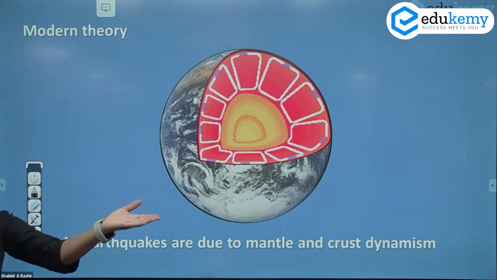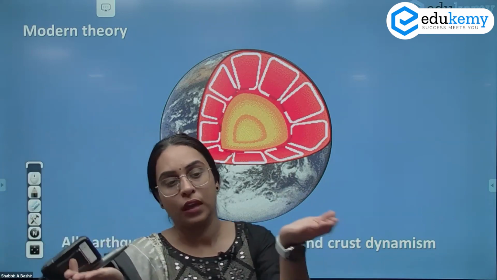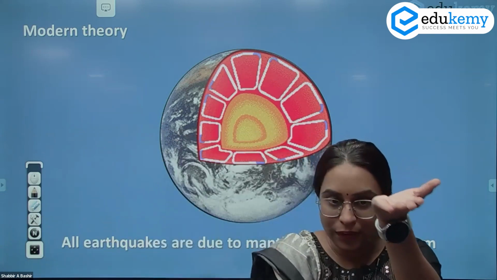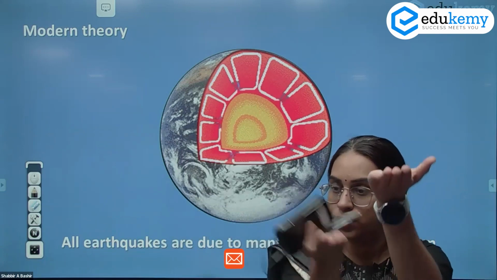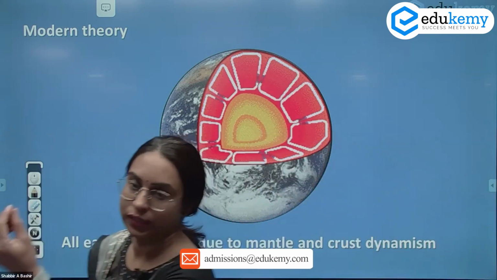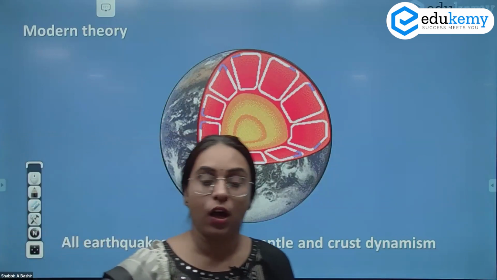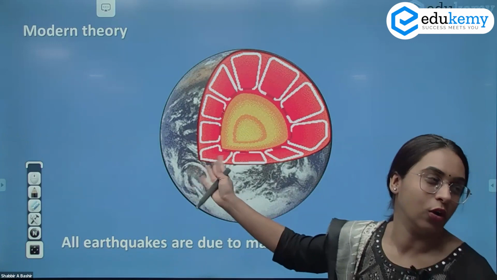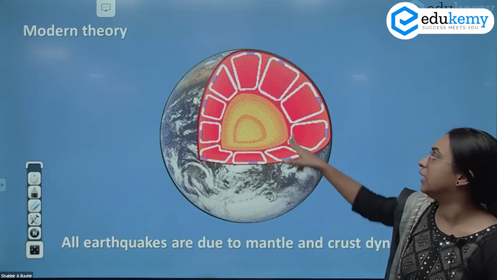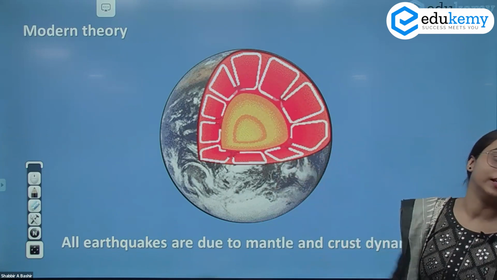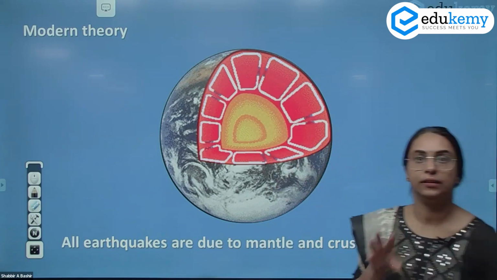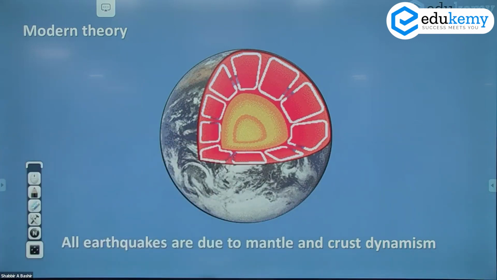The convergence that we have between the ocean and continent, you have the Benioff-Wadati zone along your ocean-continent collision, which records all types of earthquake: the narrow, the shallow, the deep, and the intermediate type of earthquake. The crux of all the plate interactions, whether divergent, whether convergent, or whether mid-oceanic ridges or continent collisions, the crux is that the interaction between the plates is because of what? The interaction between the plates is because of the internal dynamism, the mantle and the crust dynamism. So one basic reason is all the earthquakes are because of the mantle and the crust dynamism.